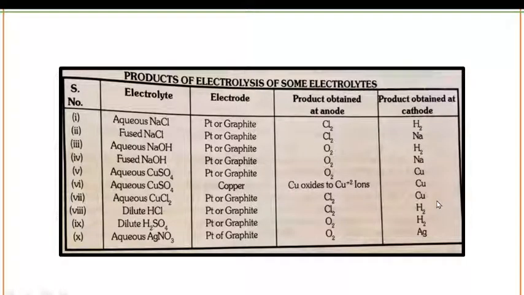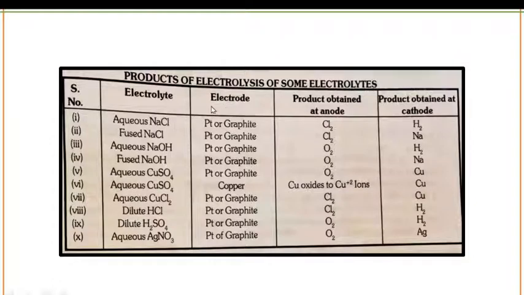Now a very important slide related to this topic: process of electrolysis of some electrolytes. Here, as you can see, 10 electrolytes are given, and these 10 electrolytes are very important because questions can be asked from them. The products obtained at anode and cathode when you do electrolysis of any electrolyte, questions could be asked from these.